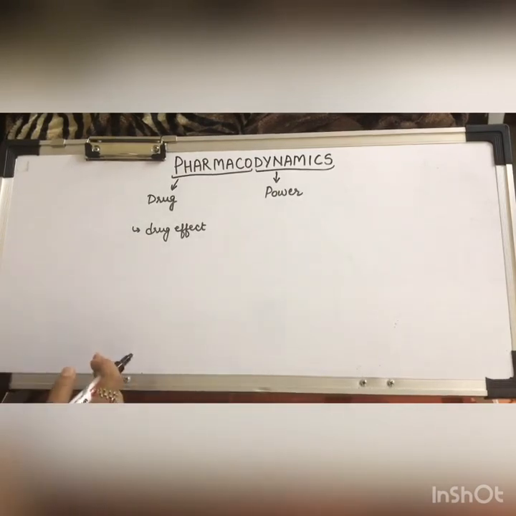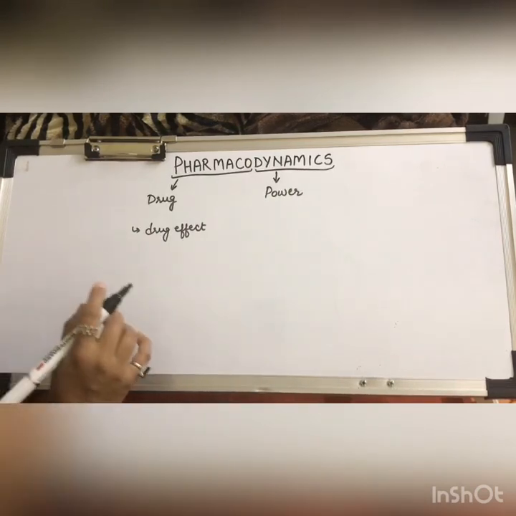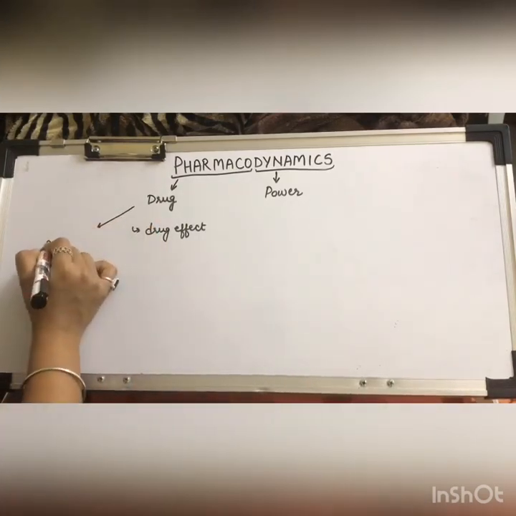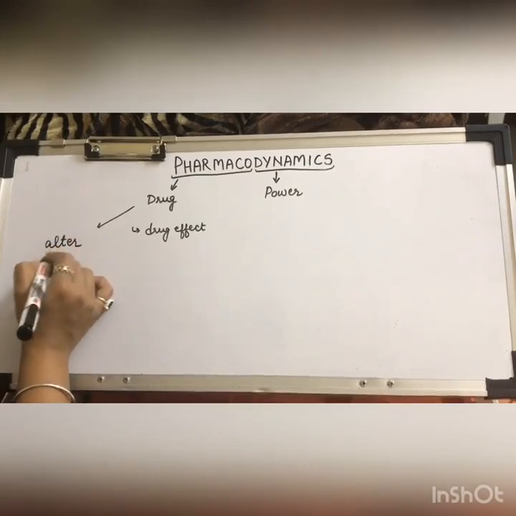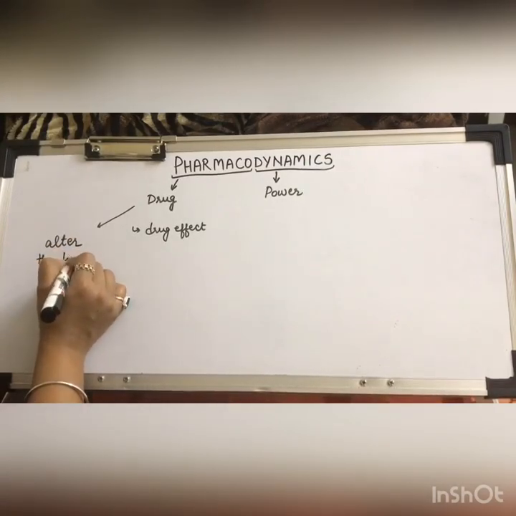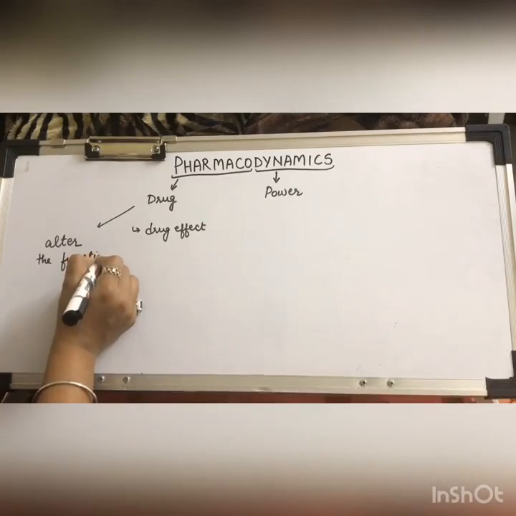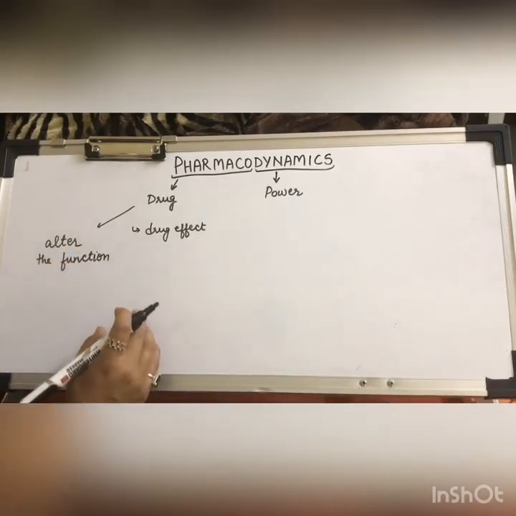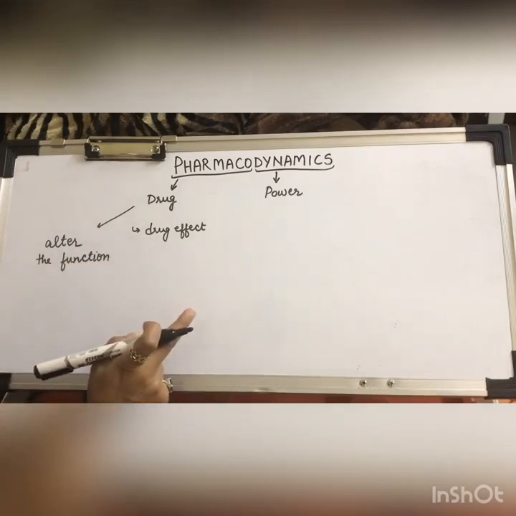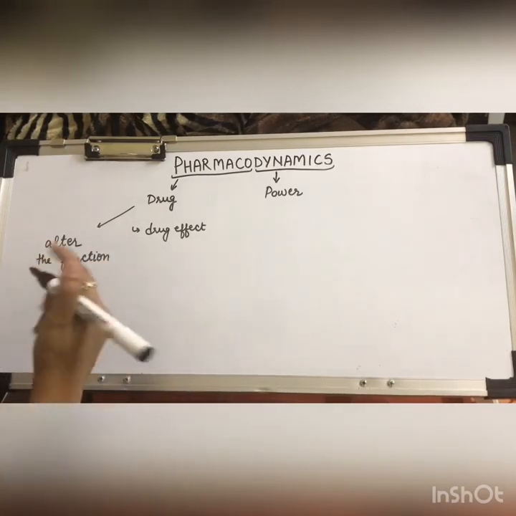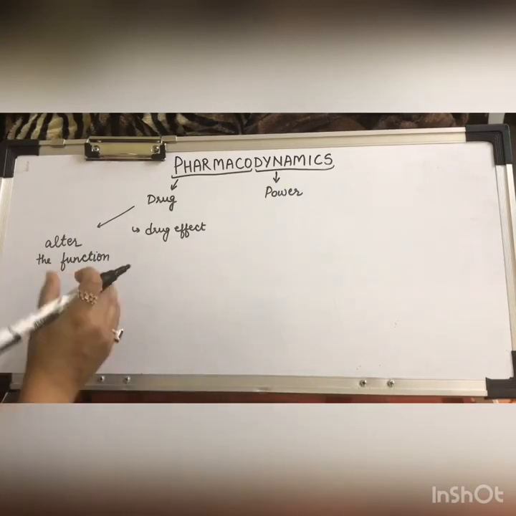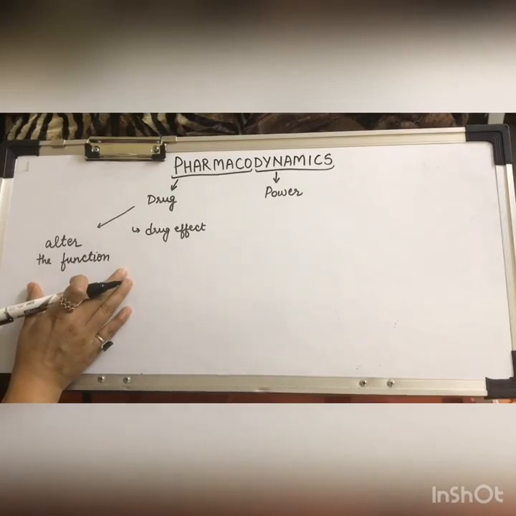Now, there are certain basic principles of drug actions. The drugs do not impart new functions. They only alter the ongoing functions. They alter the functions of the body. They will only alter the pace of the ongoing function, except in case of gene therapy. In gene therapy, you can also produce a new function, but otherwise the drugs only alter the function.